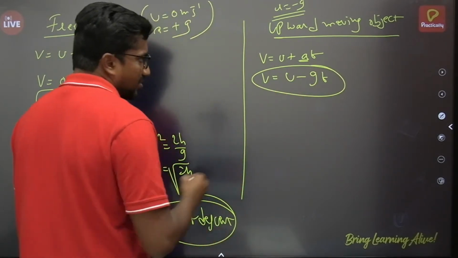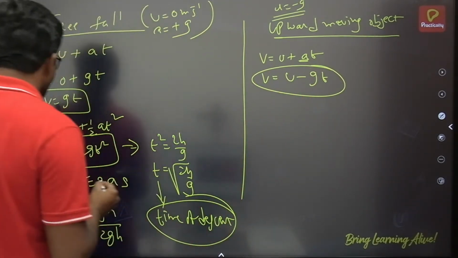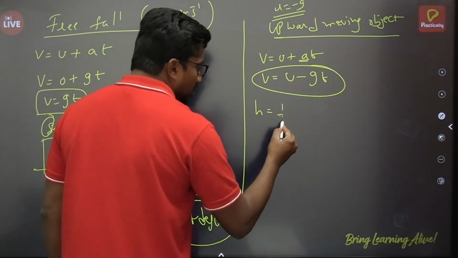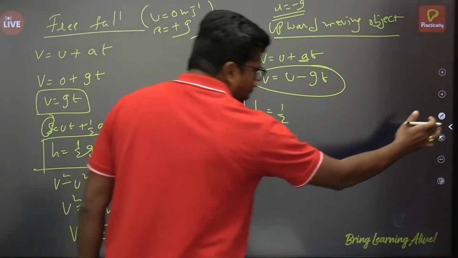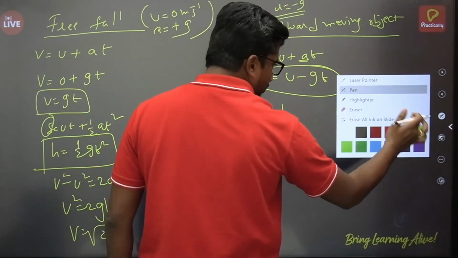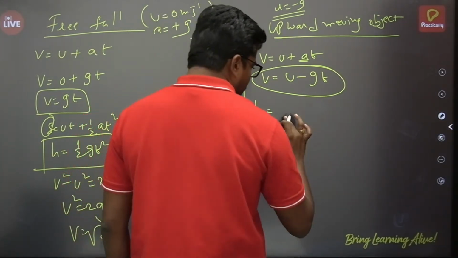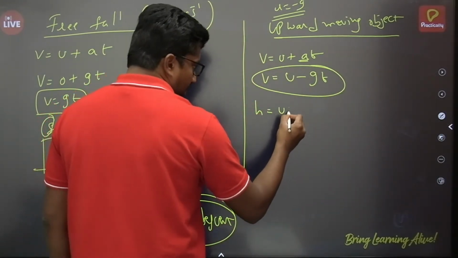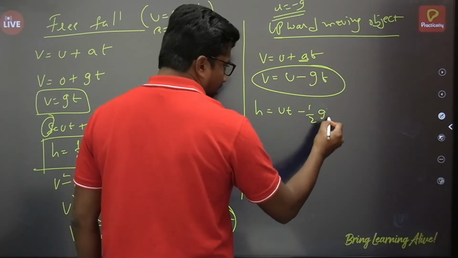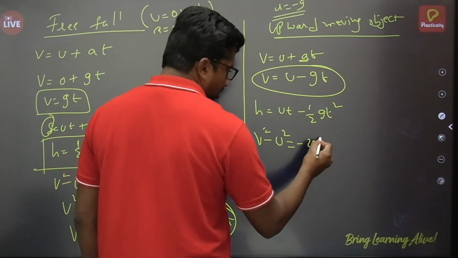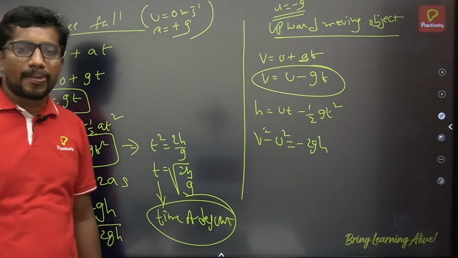This is one case. And then the second equation will become h is equal to ut minus half gt square, and similarly v square minus u square is equal to minus 2gh. Like this the equations will become.